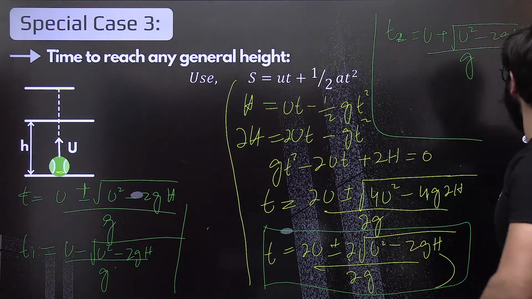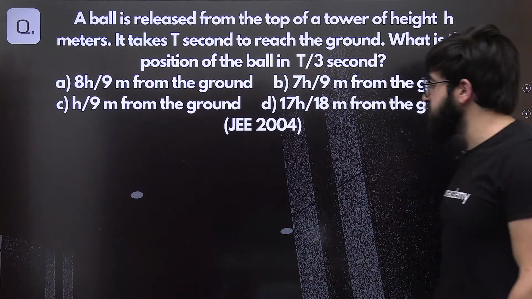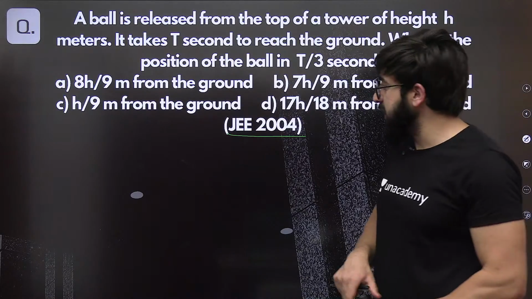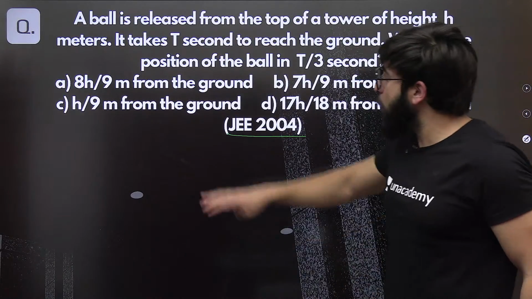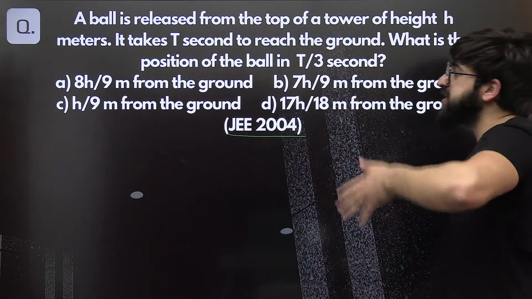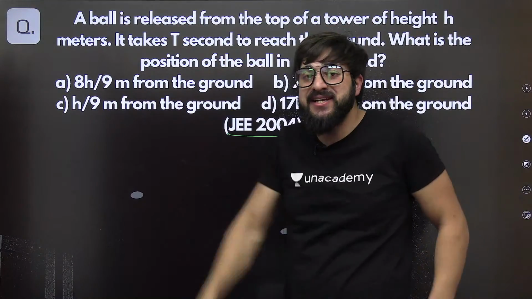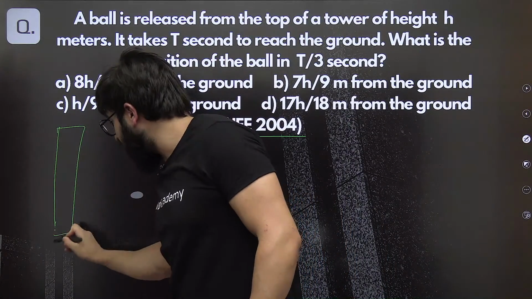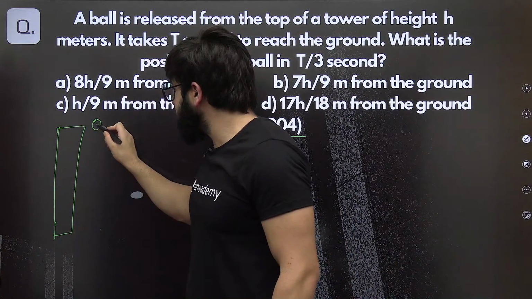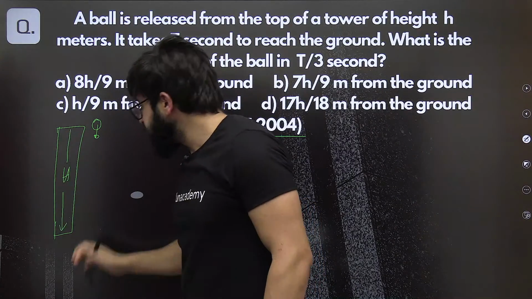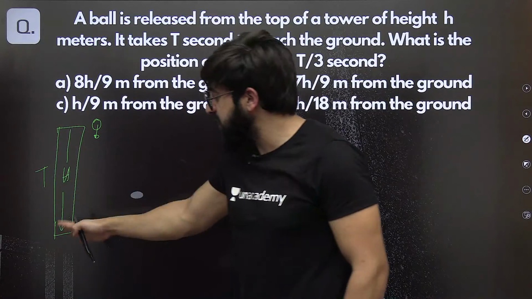Okay, let's move on to the next one. Now we have this question. This was asked in JEE Mains 2004. Can you solve this question? A, B, C, D. It is saying that a ball is released from the top of a tower of height h meters. It takes t seconds to reach the ground. This ball is released from the top of the tower, having the height h. It takes, for example, t seconds to reach the ground.